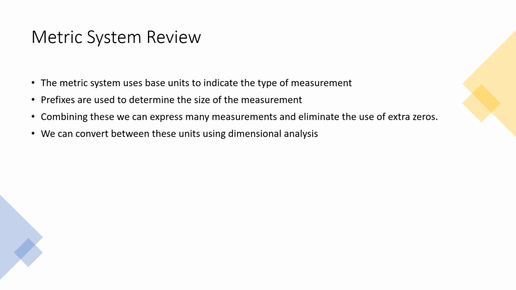We can convert between these units using what we call dimensional analysis. So what we saw with the railroad tracks, that's a fancy name. Railroad tracks is really called dimensional analysis because we're analyzing the dimensions or measurements in our unit.